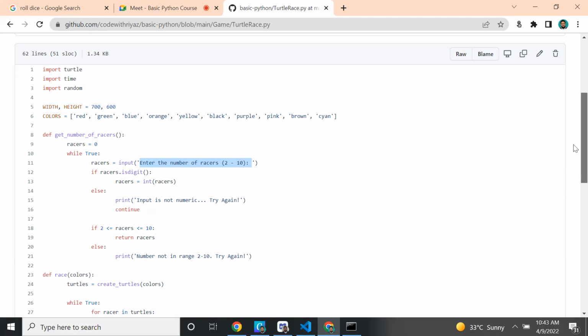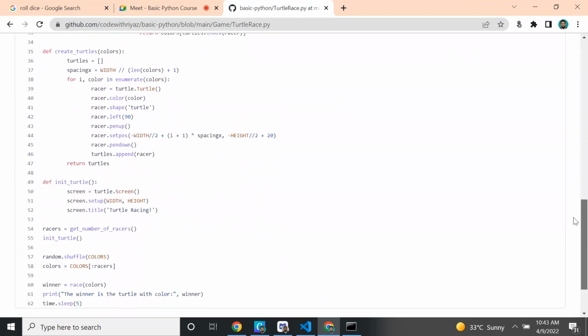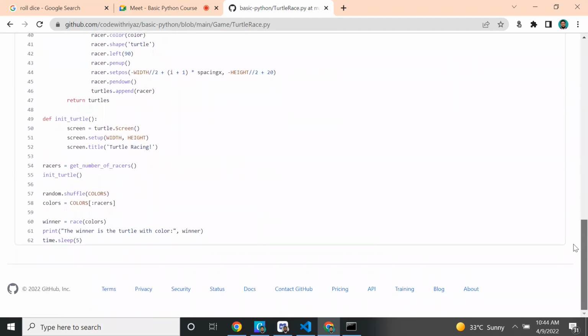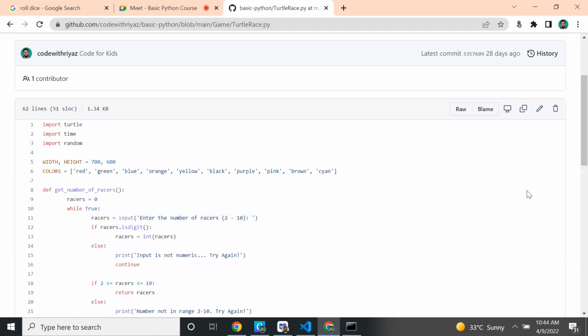This is one function. Next, we are creating the race. We are creating the number of turtles, and then we are starting the race. These things we will learn. Only 3 or 4 functions are there, and we are calling each function, and we are shuffling the colors. The code is 62 lines, but we'll learn very slowly. I will try to complete it in 2 sessions. If time does not permit, we can have a third session.